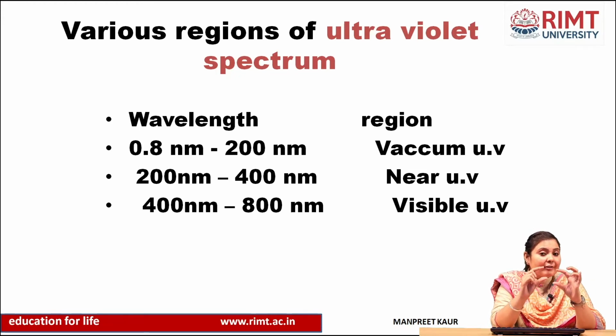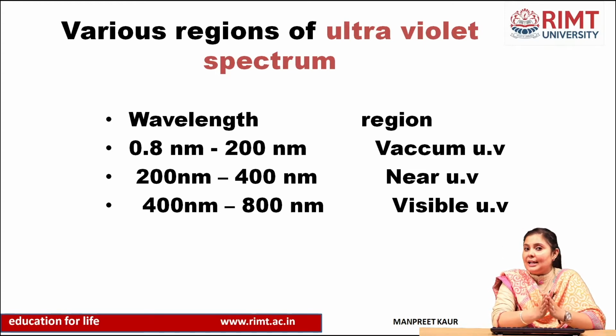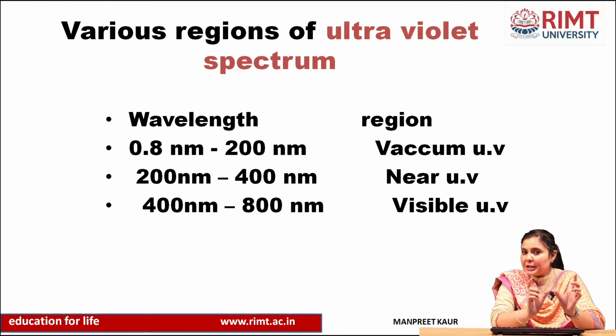The second one is near UV, near ultraviolet, with a wavelength range of 200 nanometer to 400 nanometer. The third is the visible region, with a range of 400 nanometer to 800 nanometer.